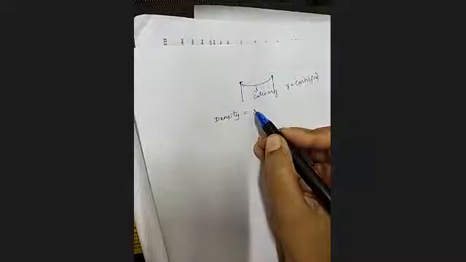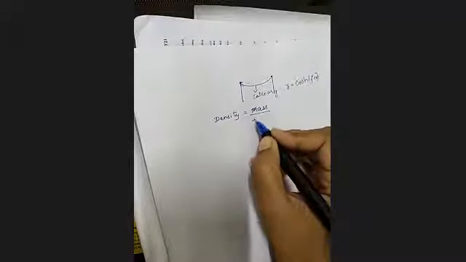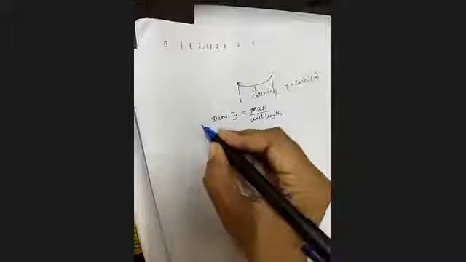In physics, you have learned mass divided by volume. Am I right? Yes, ma'am. Okay, but here you can even define it as mass per unit length. This is nothing but density. This is the first point.